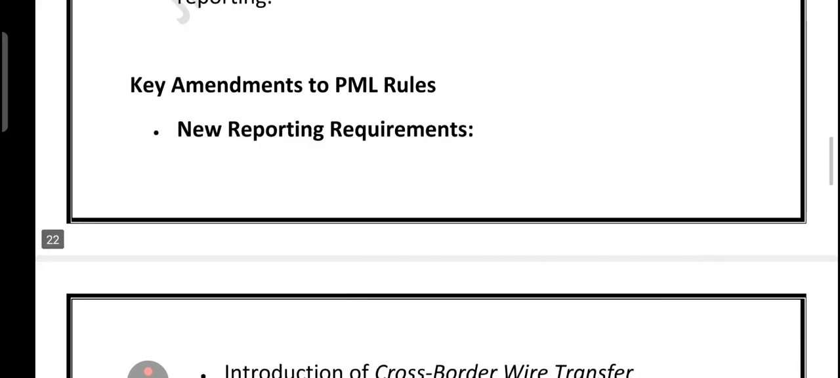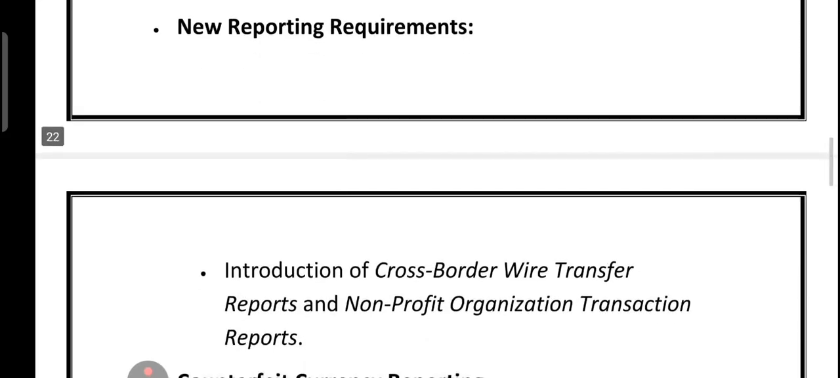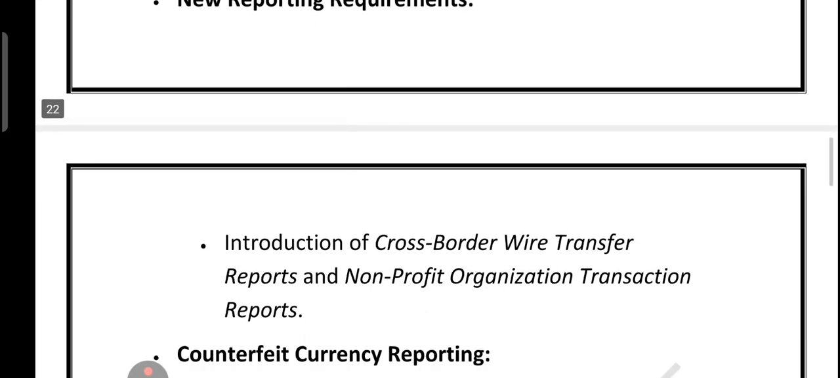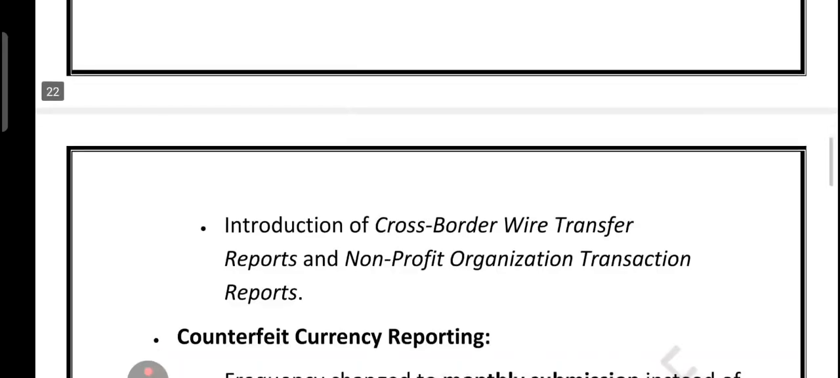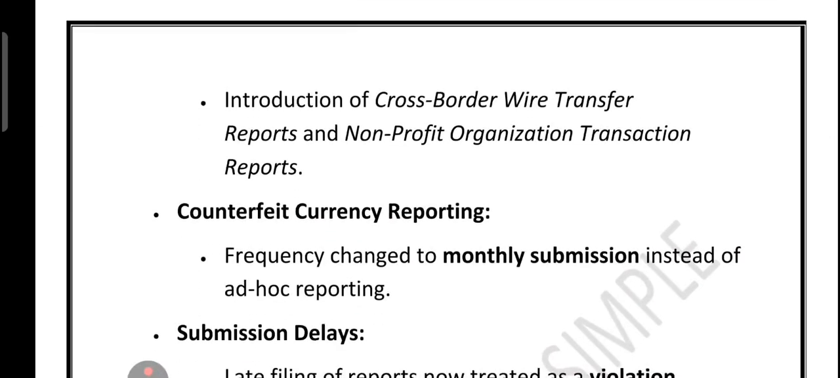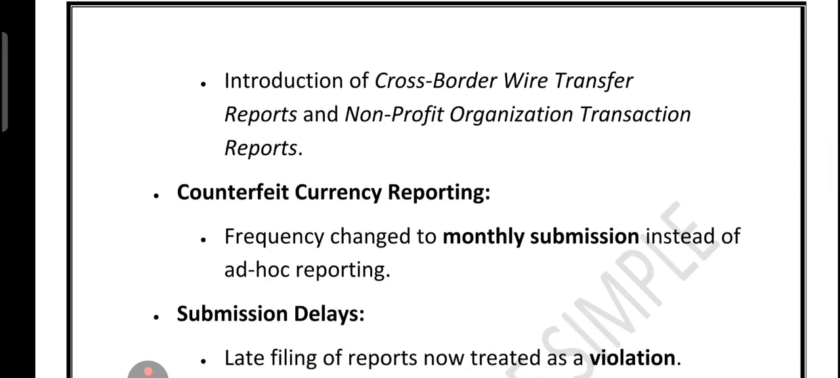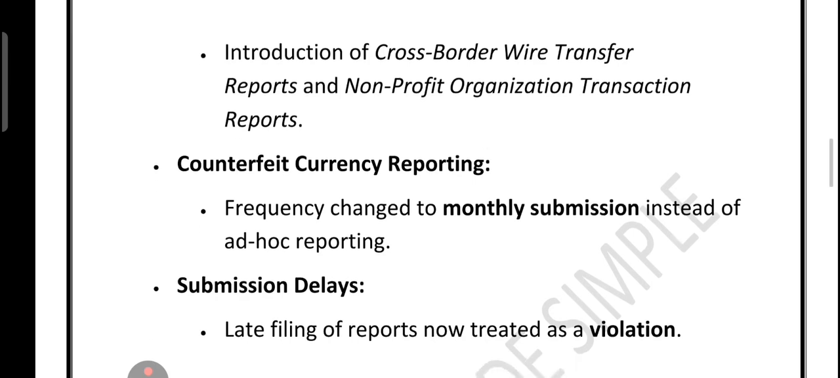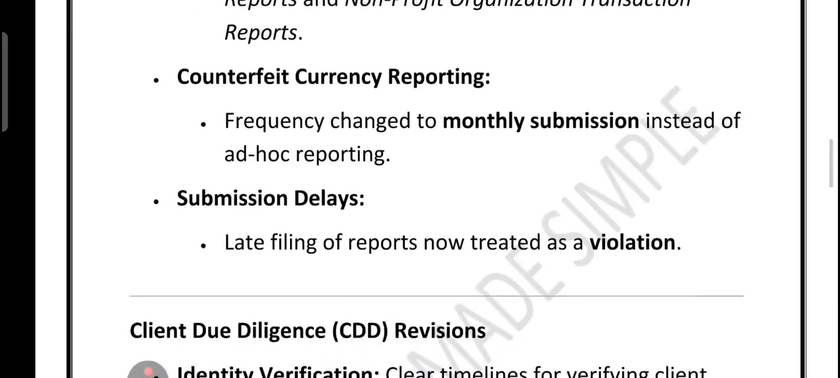Now friends, let's shift our focus to the key amendments to the PML rules. And trust me, this is very important for all bankers and AML KYC aspirants. First, new reporting requirements were introduced. This means banks now have to report cross-border wire transfers and even transactions done by NGOs, so that no suspicious money slips through. Second, fake currency reporting was tightened.